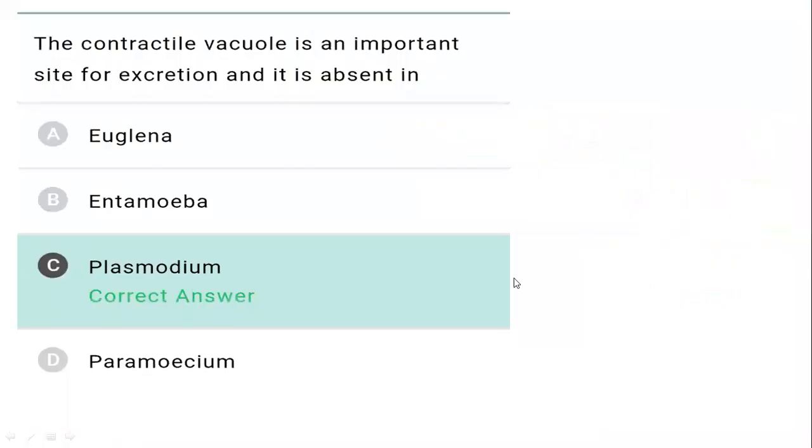The contractile vacuole is an important site for excretion. Contractile vacuole is present in Paramecium. Entamoeba also has a contractile vacuole. Euglena also contains a contractile vacuole, but Plasmodium lacks it. It's a sporozoan, so it lacks the contractile vacuole. So the answer is Plasmodium. So next.